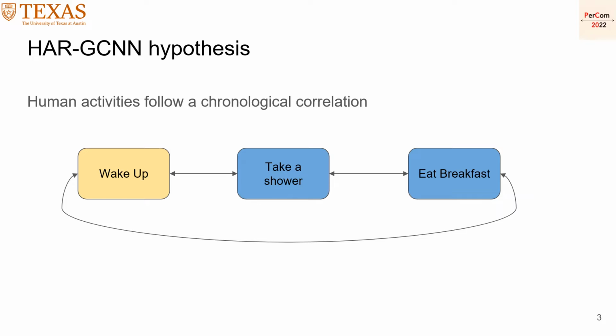So we hypothesize that we can use this correlation between activities to identify all the activities. Our main focus is: if we have at least one known activity in your day, can we know all the earlier activities and the next activity that you might do by knowing this one thing? In our paper, we tested this hypothesis and show that it is actually true, and we can use it to identify your activities.